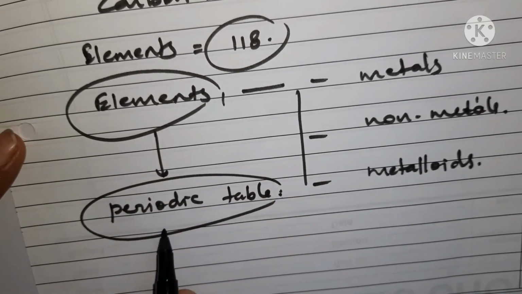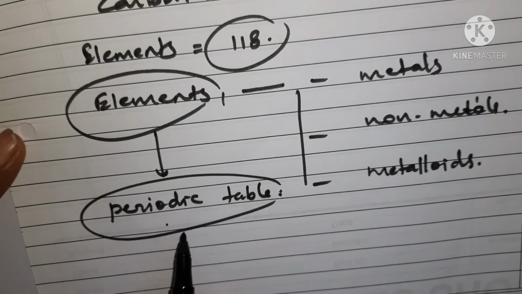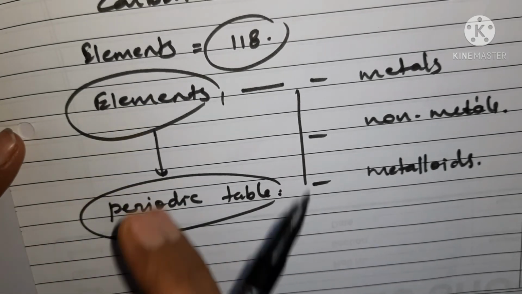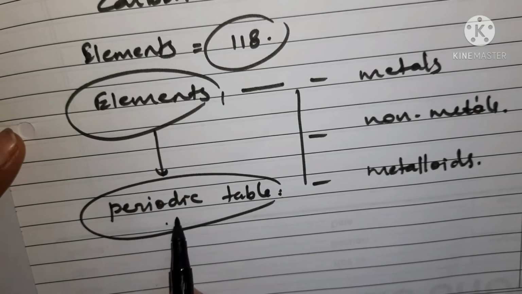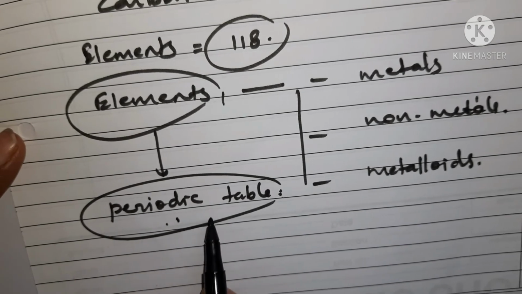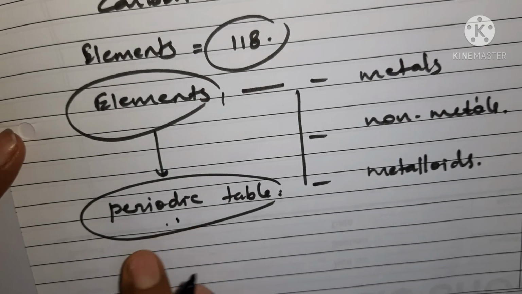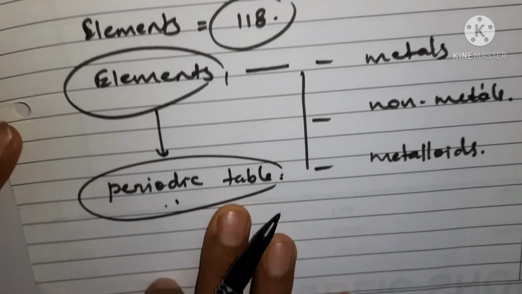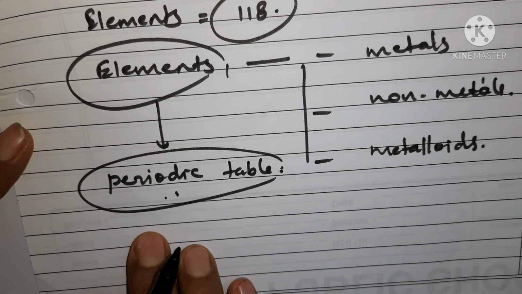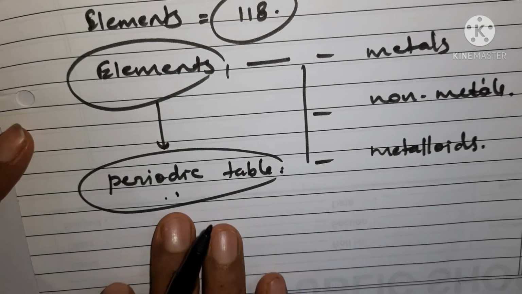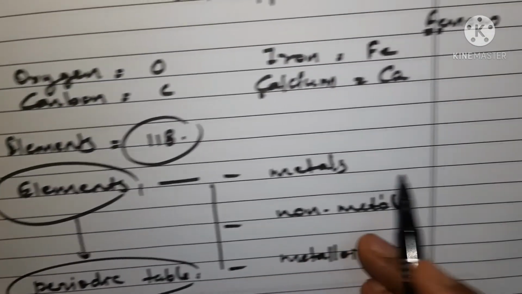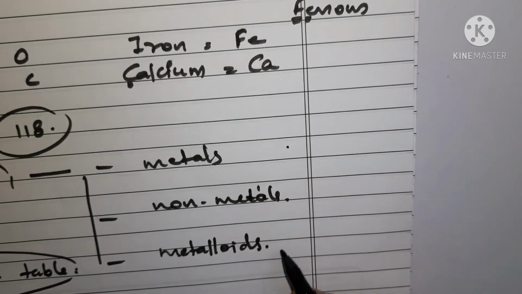That is why they are classified and arranged in the periodic table. Every column and every row of the periodic table specifies a different type of property. We'll talk about it later on, but let us try to understand metals, non-metals, metalloids.